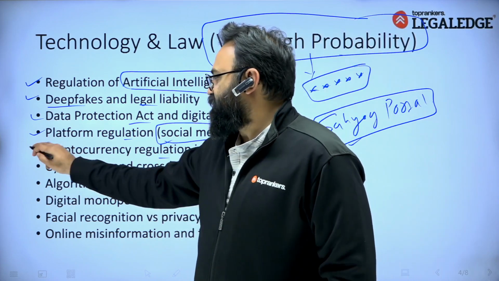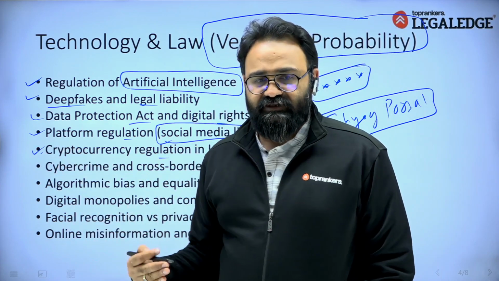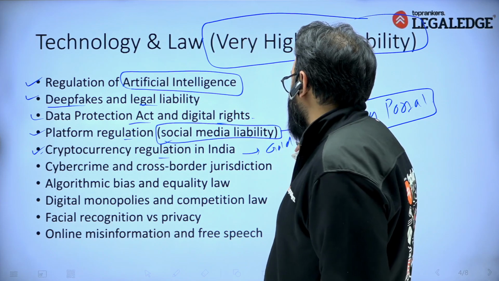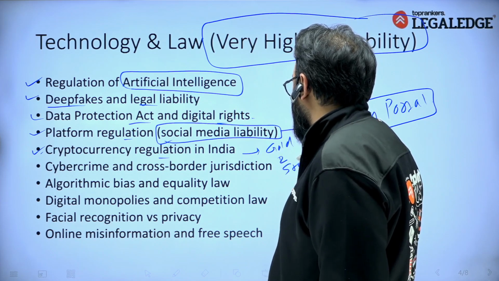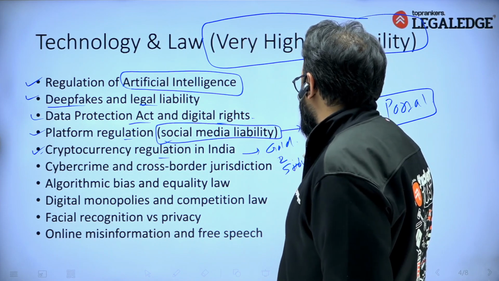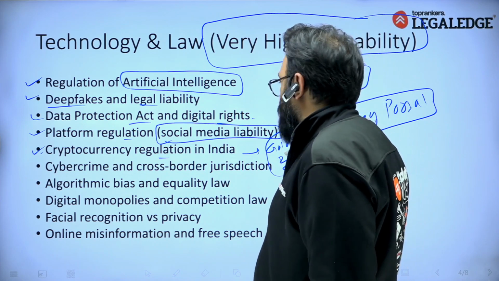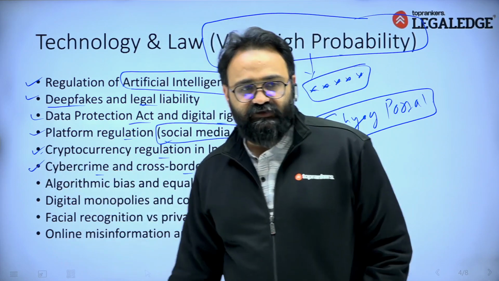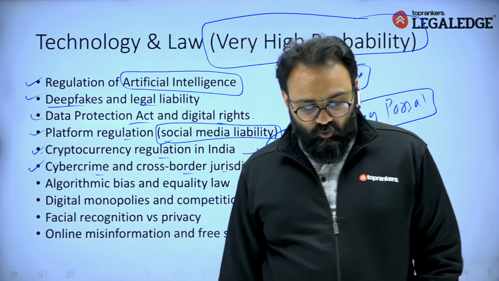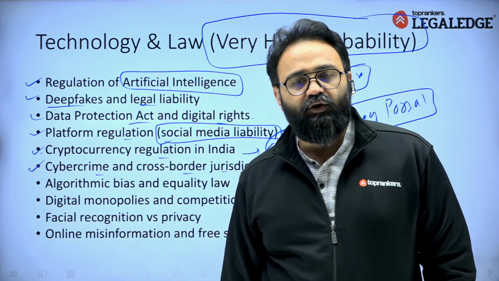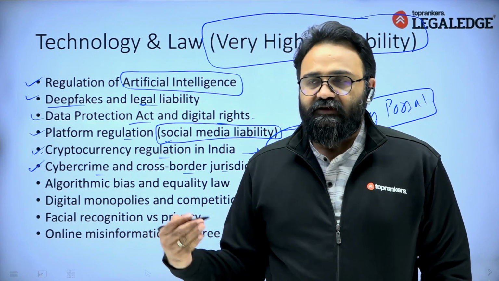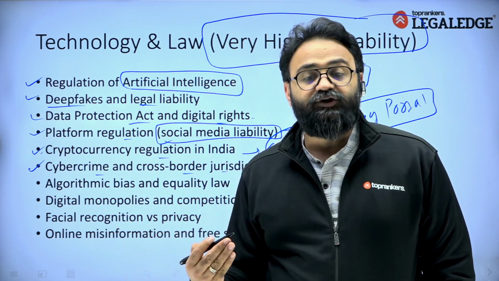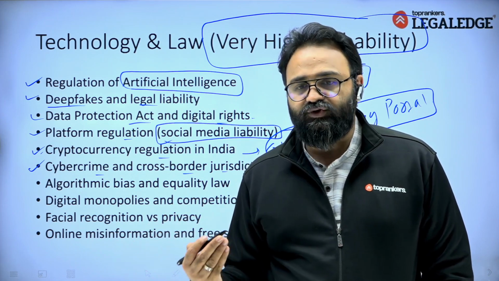Cryptocurrency regulation in India, we can see there is a huge rise and fall which is happening in cryptocurrency. Even there can be a connection of gold and silver related prices and stocks that countries are keeping, right? So gold and silver related price issue, this can also be asked in your exam. Then cybercrime and cross-border jurisdiction of cybercrime, Jamtara season 1, Jamtara season 2. There is one report also which is called the Global Risk Report. In that Global Risk Report, from the Indian perspective, the biggest risk in the immediate 2 years for India is cyber-related issues, cyber threats, cyber security related issues that we have.